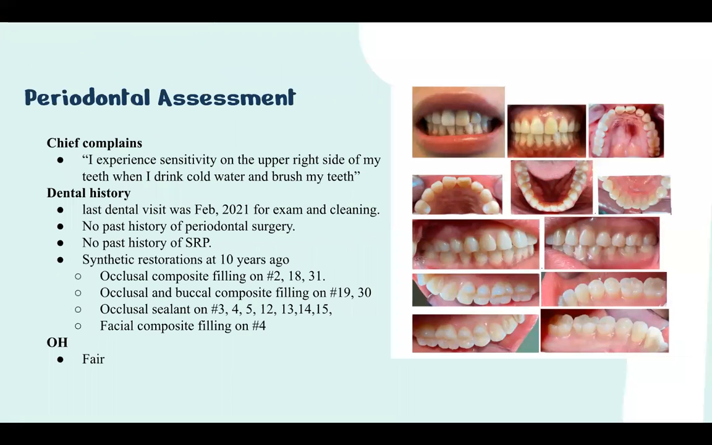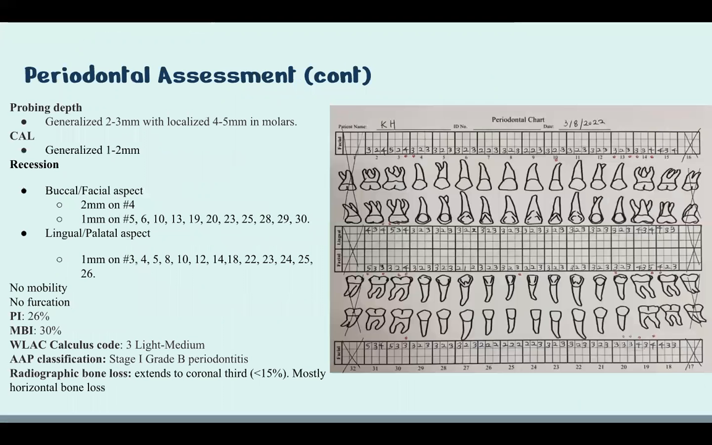Periodontal assessment. The patient's chief complaint was sensitivity on the upper right side when she was drinking cold water and brushing teeth. Her last dental visit was February 2021 for exam and cleaning. No history of periodontal surgery or SRP. The patient has synthetic restorations in the molar and premolar occlusal area, and most of them were finished 10 years ago. Patient oral hygiene was fair. Recession was generalized 1 millimeter in the buccal and lingual aspect, no mobility, no furcation.